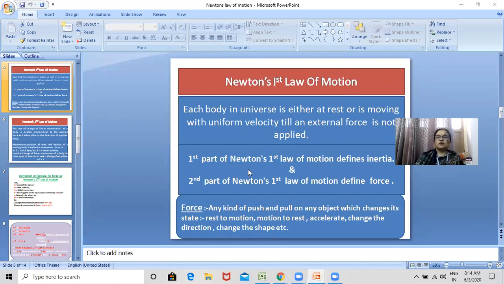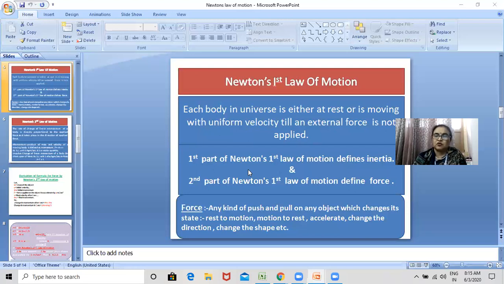Newton's first law of motion: each body in the universe is either at rest or moving with uniform velocity till an external force is applied. The first part of Newton's first law defines inertia, and the second part defines force. Because inertia is defined, any object either wants to stay at rest or in motion.